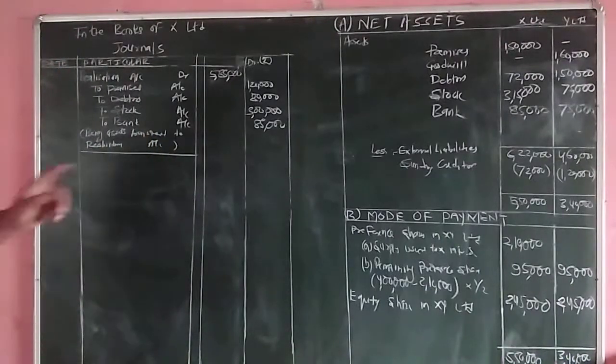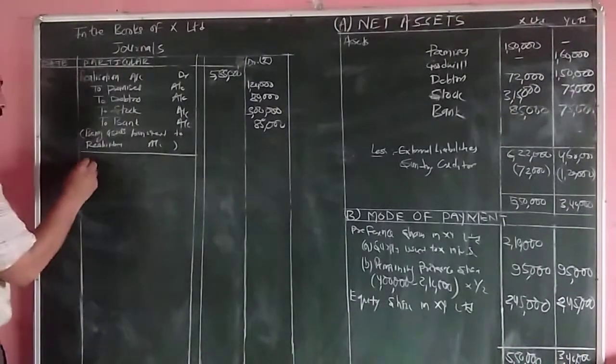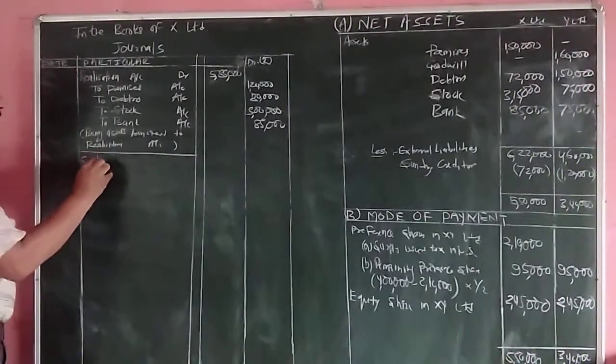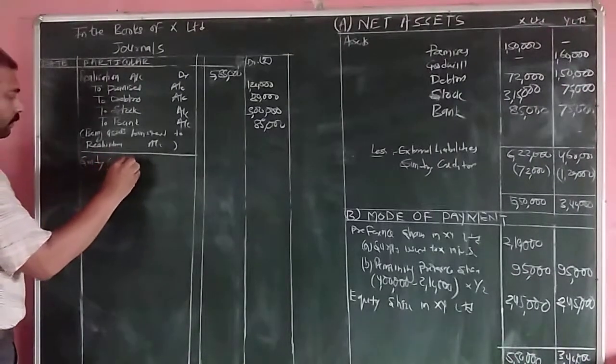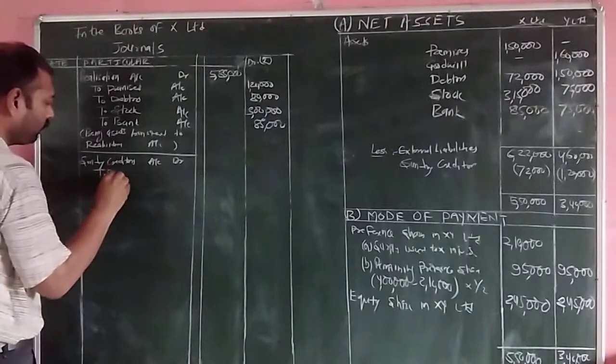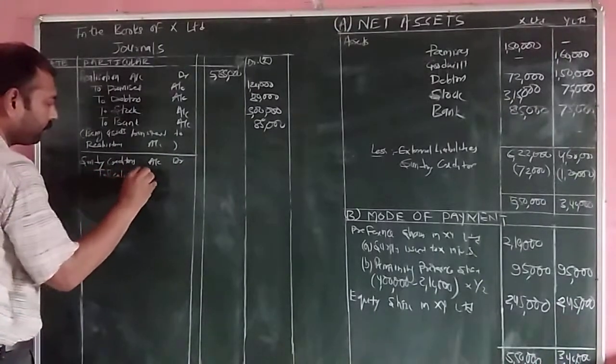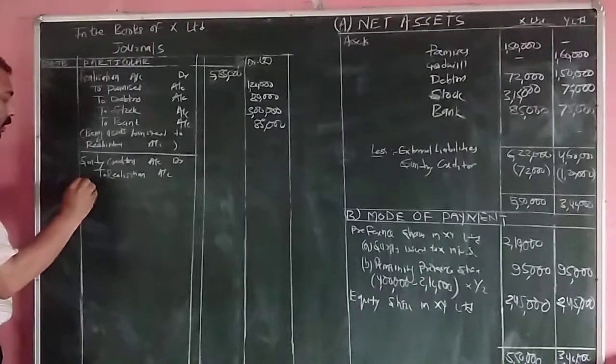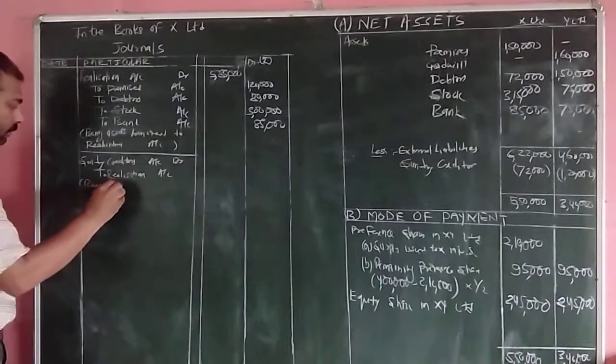Second is transfer of only external liabilities to realization account. External liability is sundry creditors. So entry will be sundry creditors account debit to realization account. Being creditors transferred to realization.